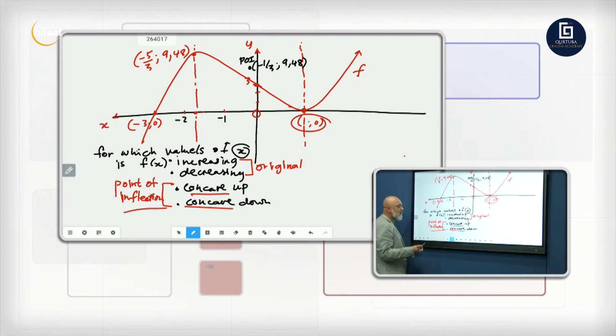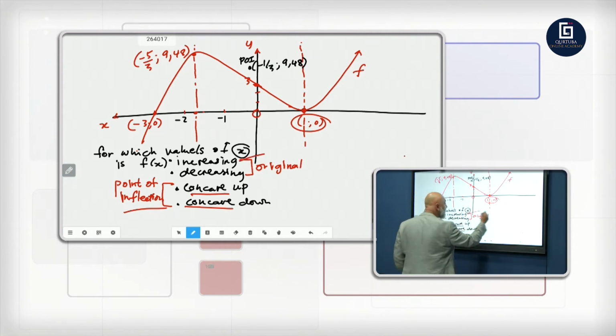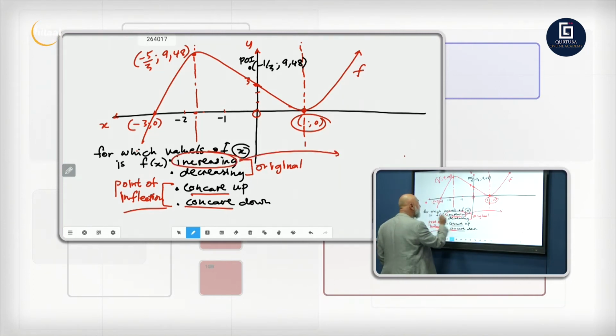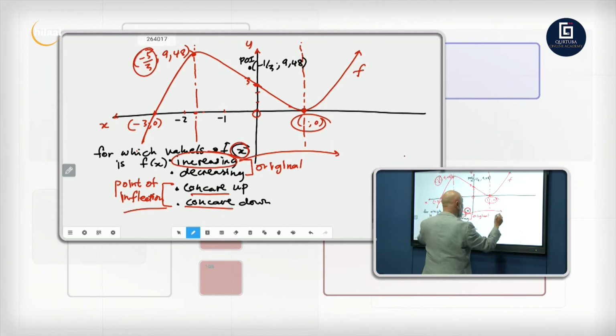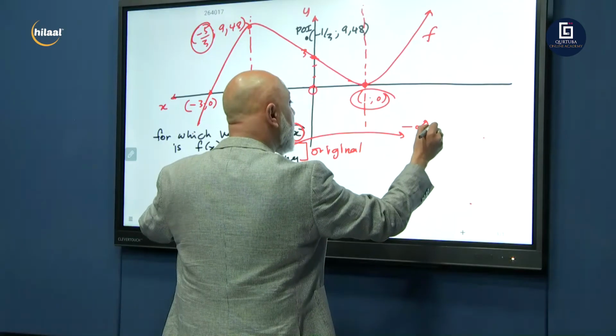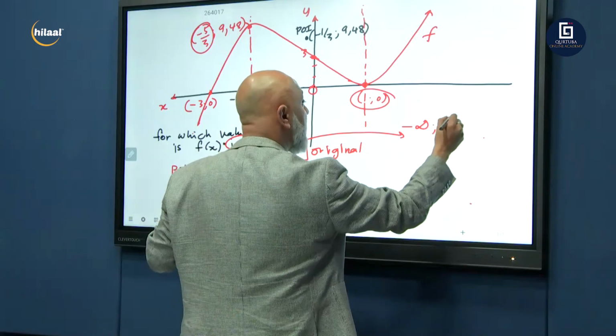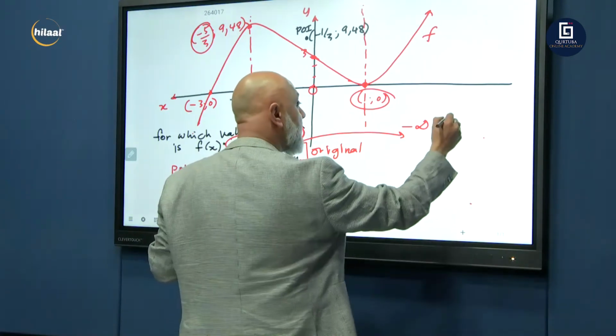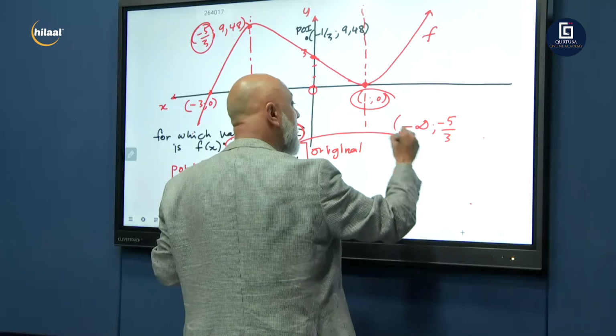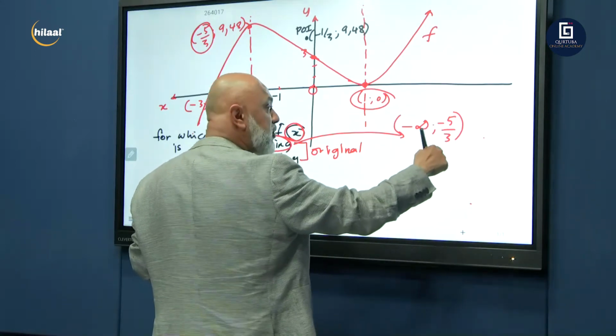It's a rule, right? So increasing, where is this graph increasing? We're answering the first one here, right? For which values of x is f of x increasing? So here, it's increasing. It's going up, up till that point there. Remember they say for which values of x? So for increasing, it's from negative infinity up to minus 5/3. That's where it's increasing. Now you can't put a square bracket there.